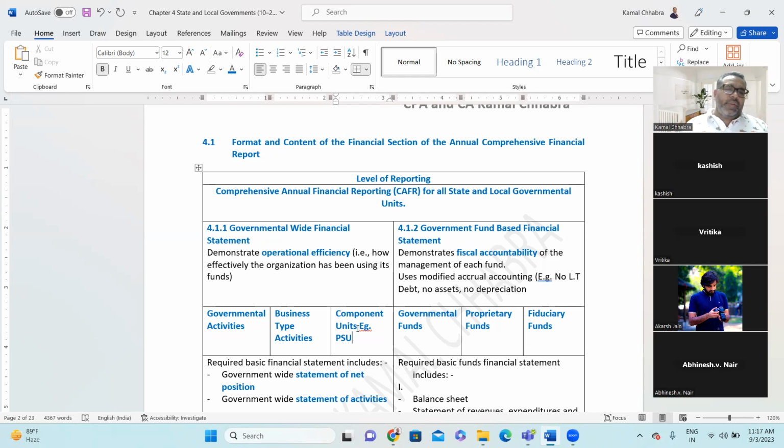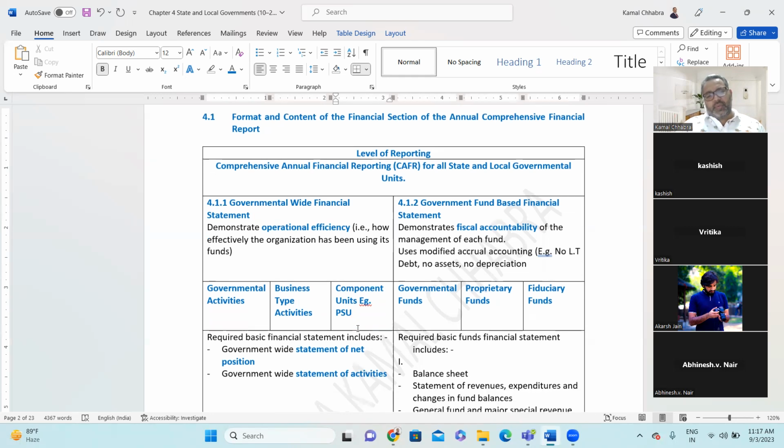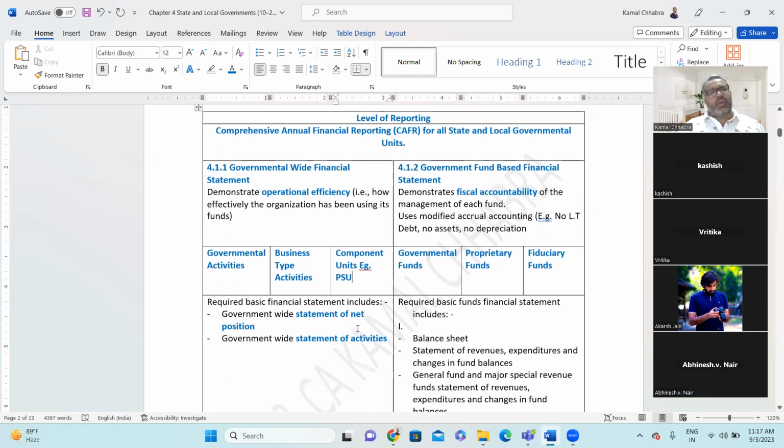In the government-wide financial statement, you will see two major things. One is the government-wide statement of net position. Similar to what we have studied for any business unit, a balance sheet, the government-wide statement of net position is similar to the balance sheet, but here you'll have assets, liabilities, and net position. Instead of equity, what do you call it?